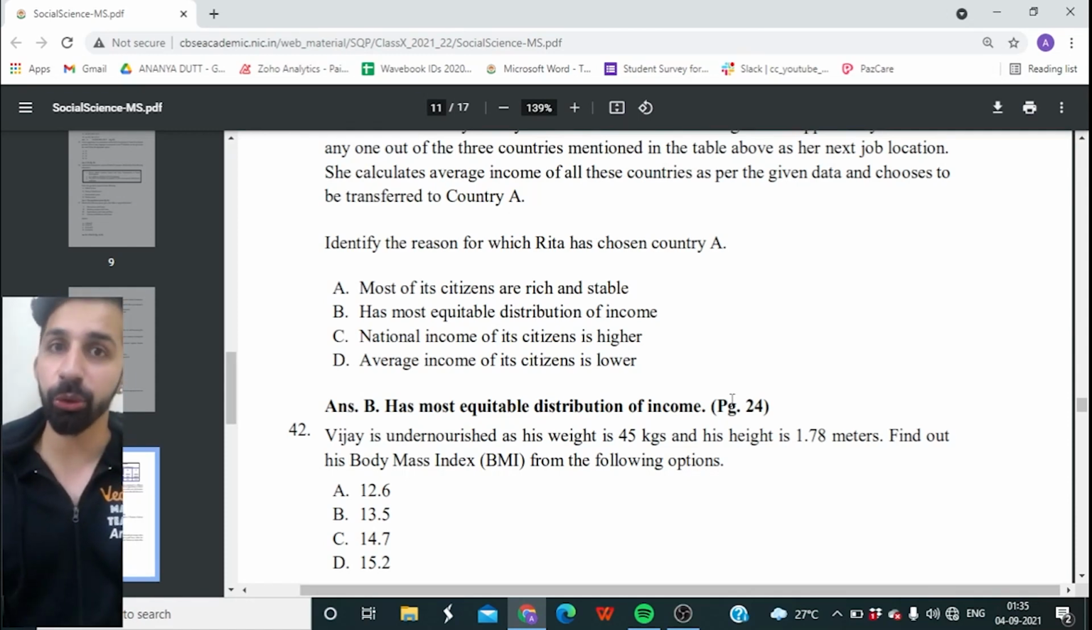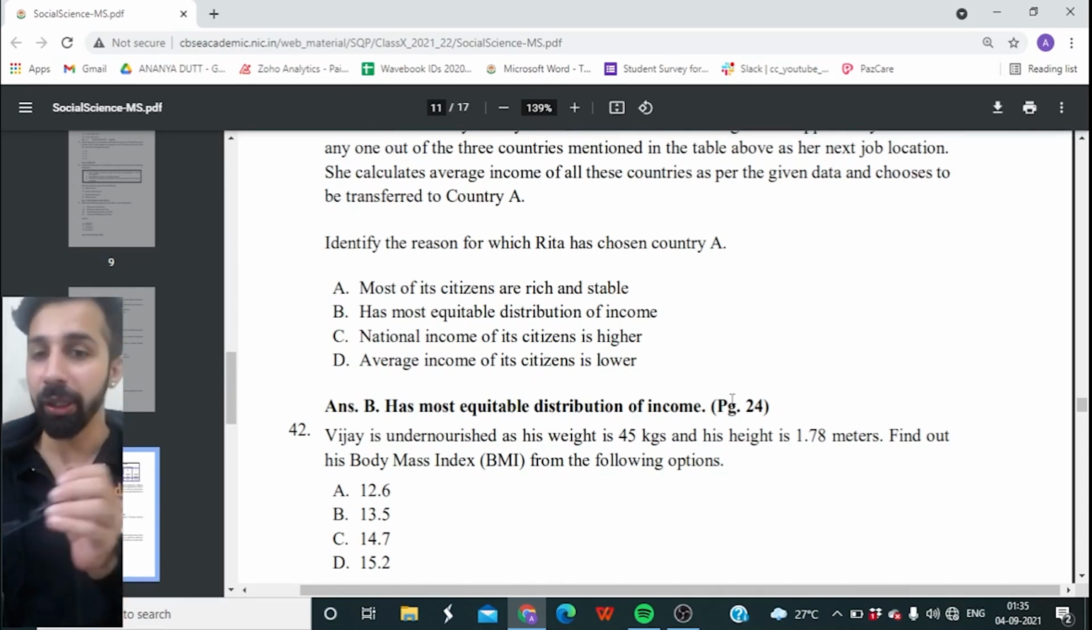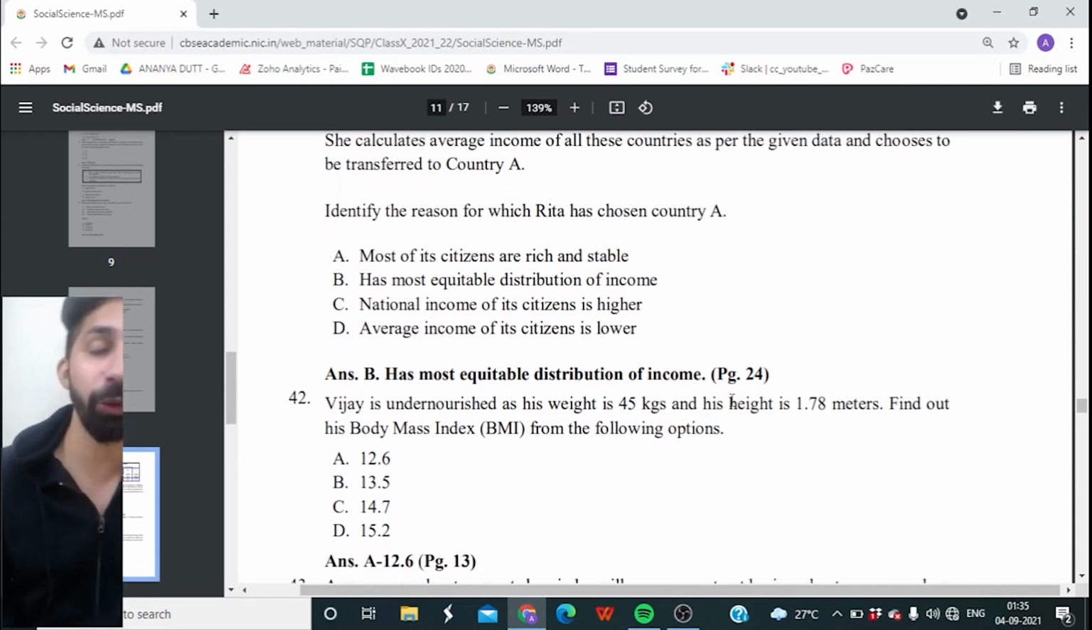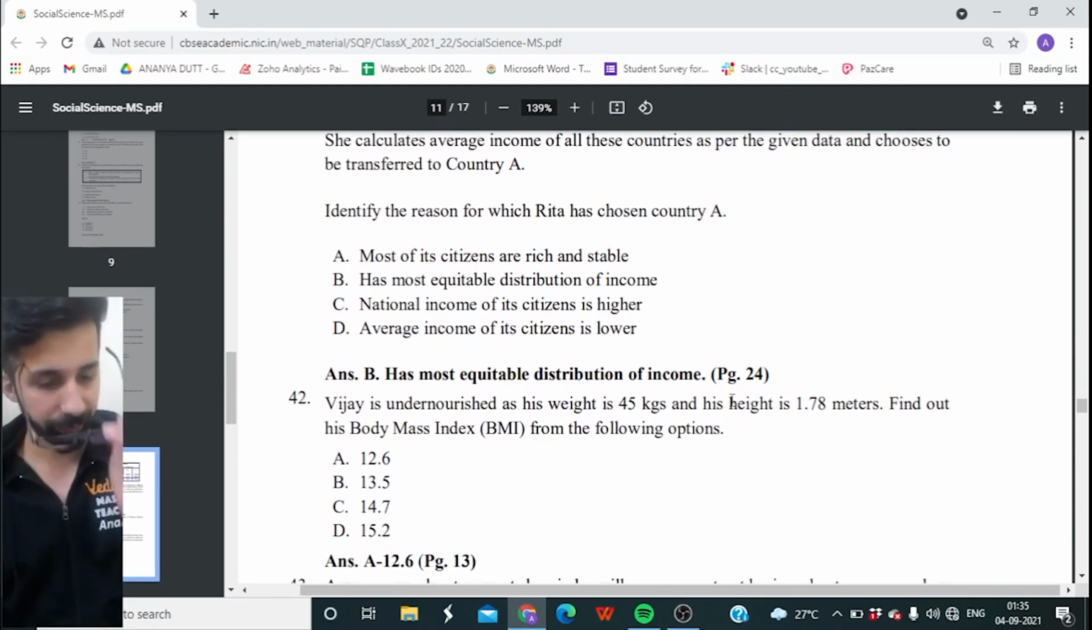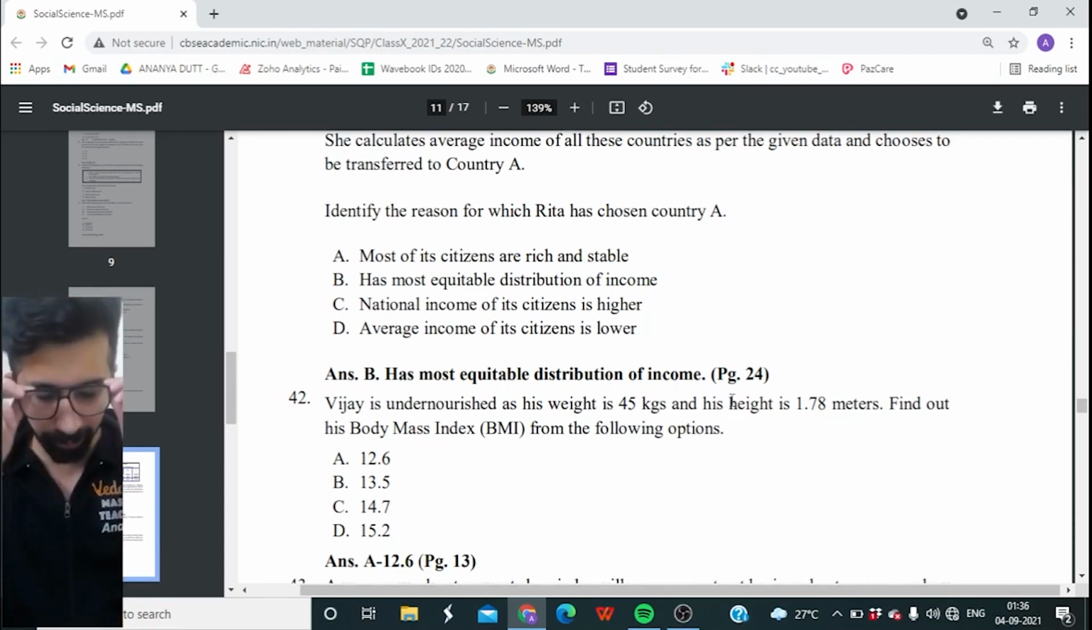Guys, I want you to tell me how BMI is calculated. Okay, already explained in my previous videos. I want you guys to watch those previous videos, calculate the BMI and tell me the answer. Pause the video, calculate the BMI and tell me the answer. Four options. And the right answer is option A, 12.6. You will be telling me in the comment section how BMI is calculated, formula. Okay.